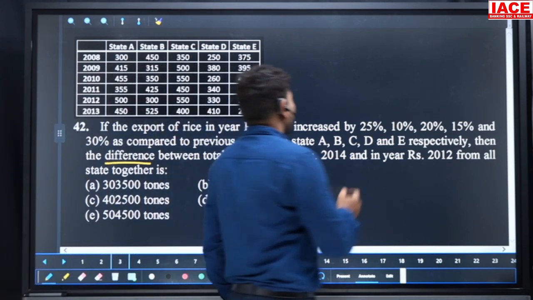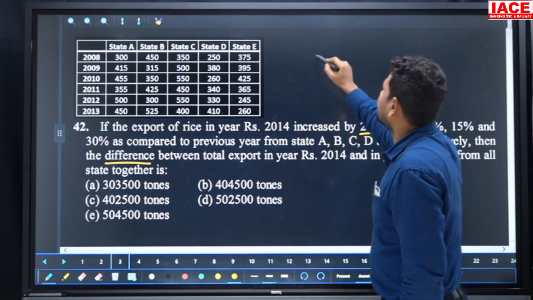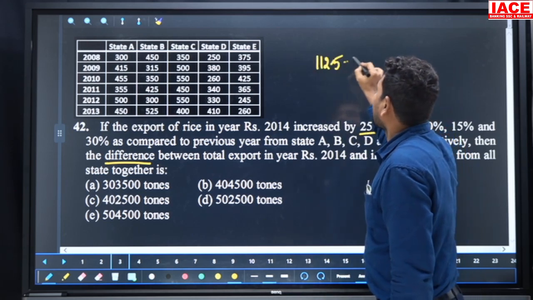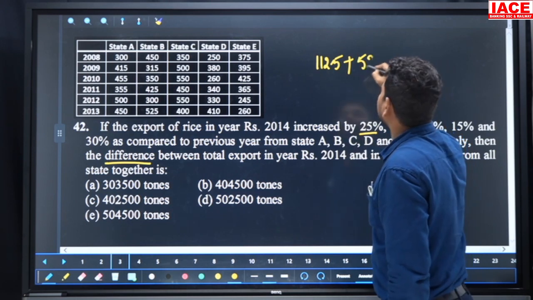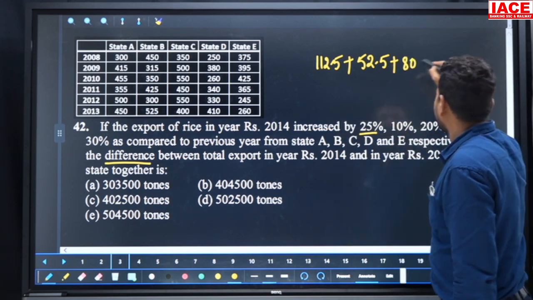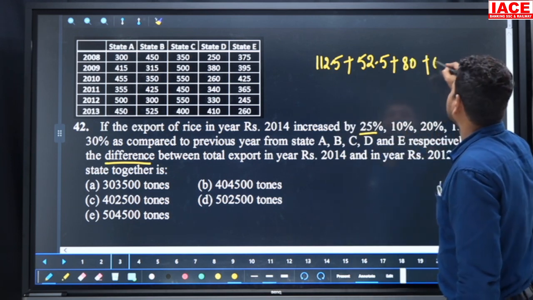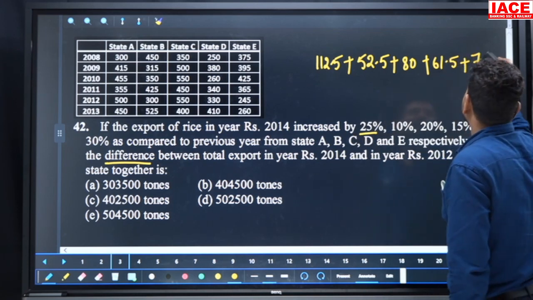We'll take the percentage values. 25 percentage of 450, it is 112.5, plus 10 percentage of 525, it is 52.5. And next 20 percentage of 400, 80. And next 15 percentage of 410, 61.5, plus 30 percentage of 260, 78.